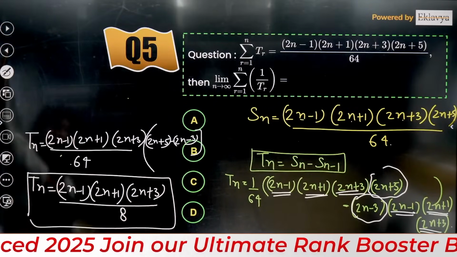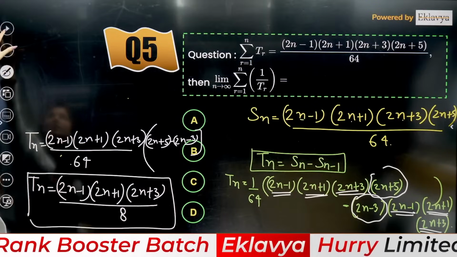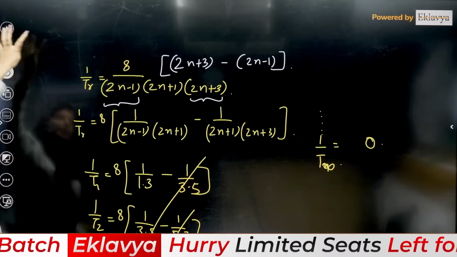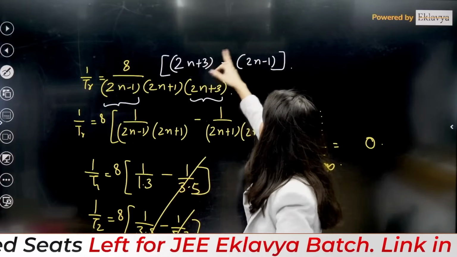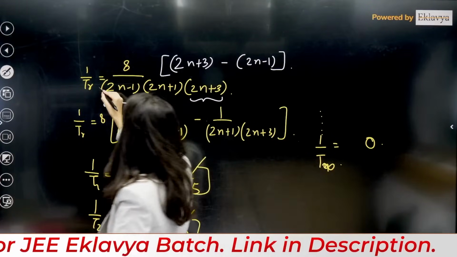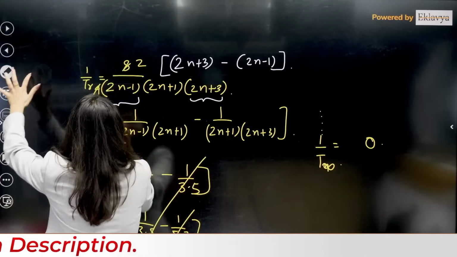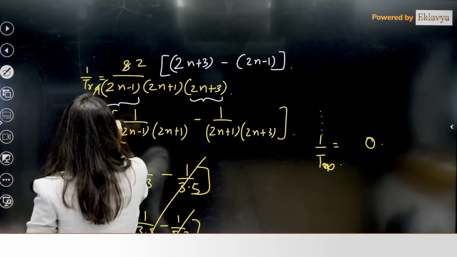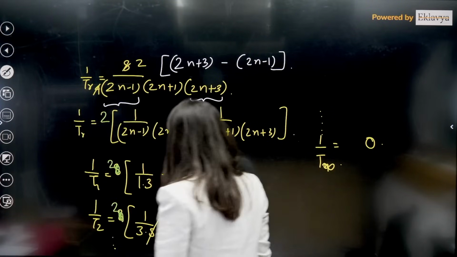This is your 8, correct? And this is, oops, let's move ahead. Yes, 2n plus 3 minus 2n minus 1, this is the extra term you have written. So you have multiplied by 4, you have to divide by 4 as well. Let's not forget. So this is actually not 8 but 2. This is your 2. So what will the correct answer be?